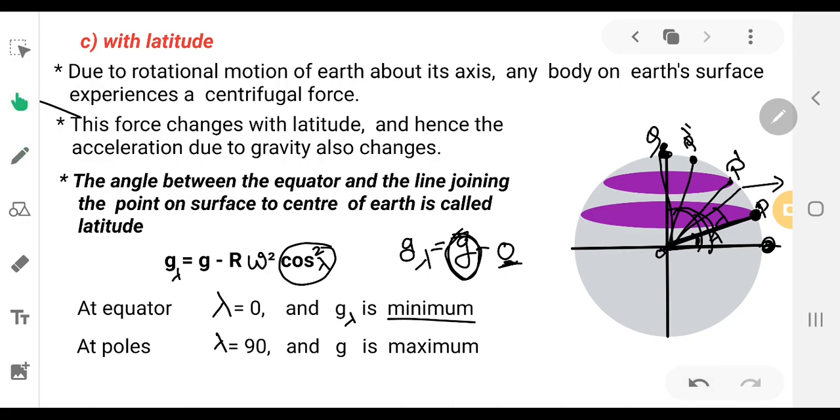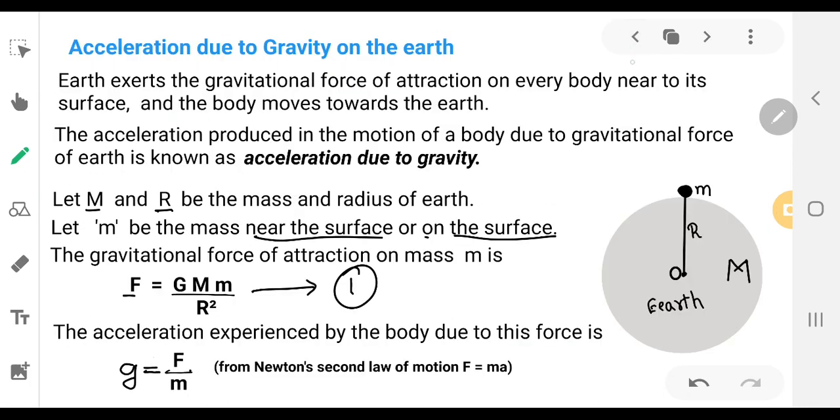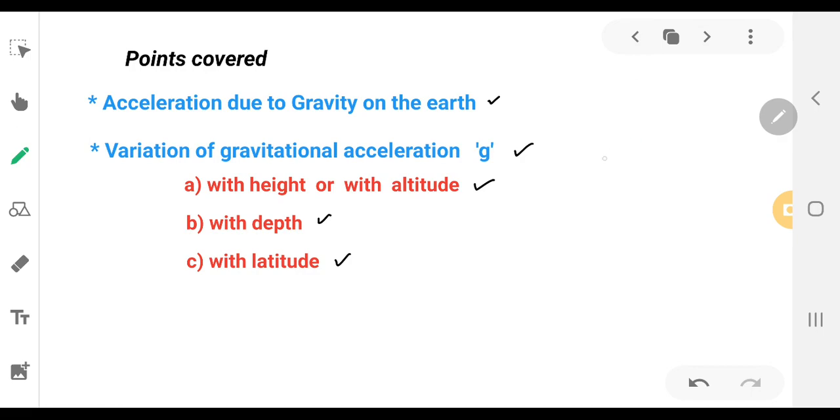The acceleration due to gravity has the same value at the poles either way. But objects at places other than the poles have their gravitational value changed, because they are experiencing the rotational force. So this is all about the acceleration due to gravity and how it varies with respect to height, depth and latitude.